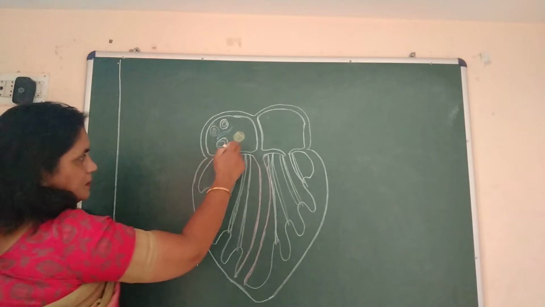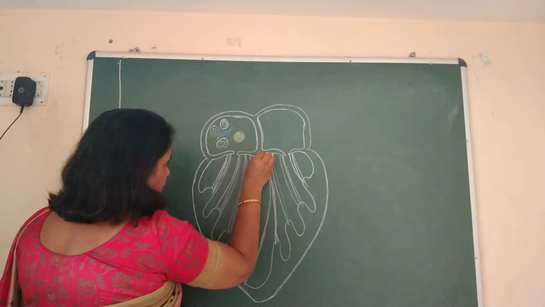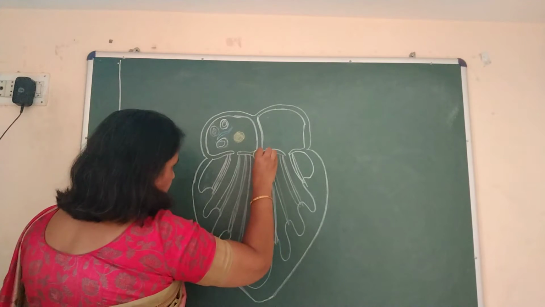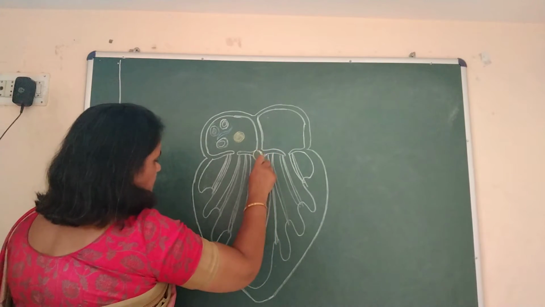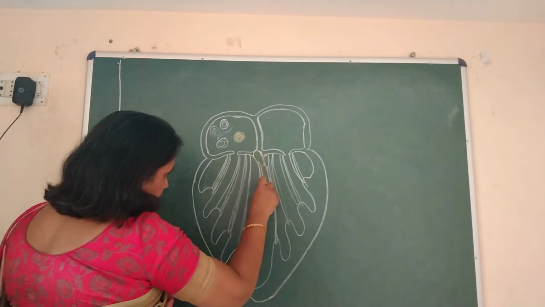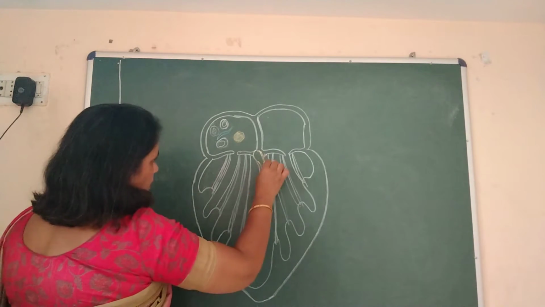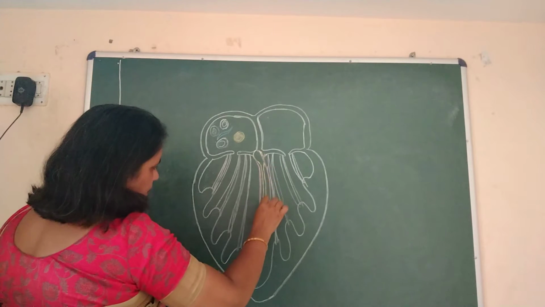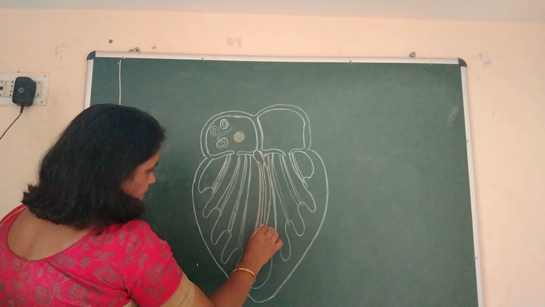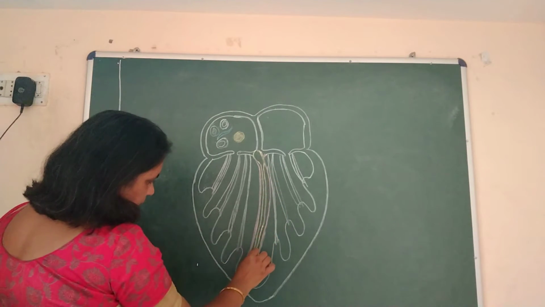Okay, this is a node and one more node to be drawn here, and two bundles of fibers coming out from this node. I hope it is clear.